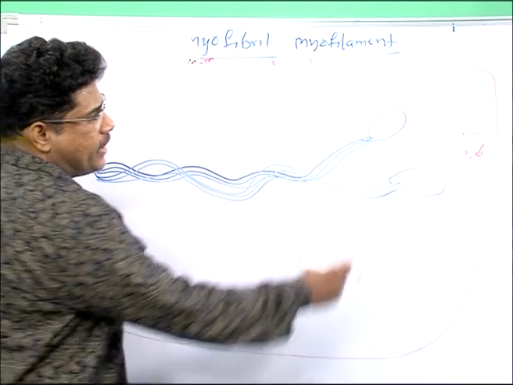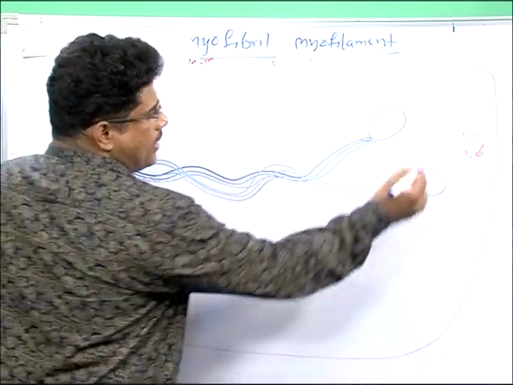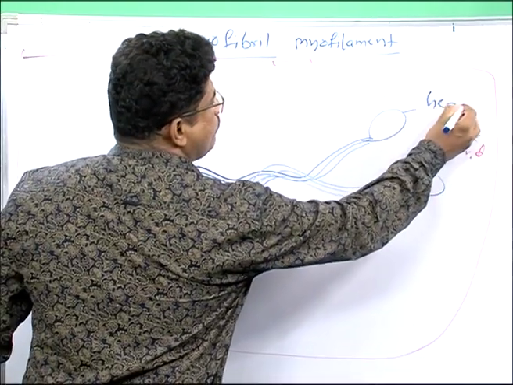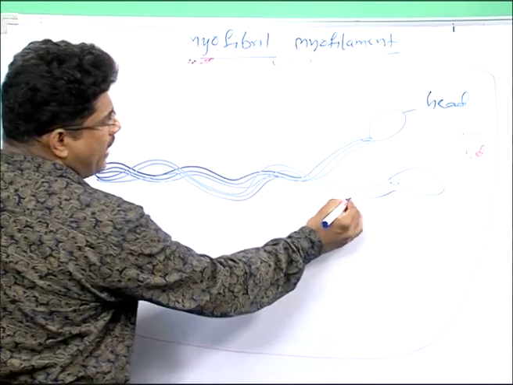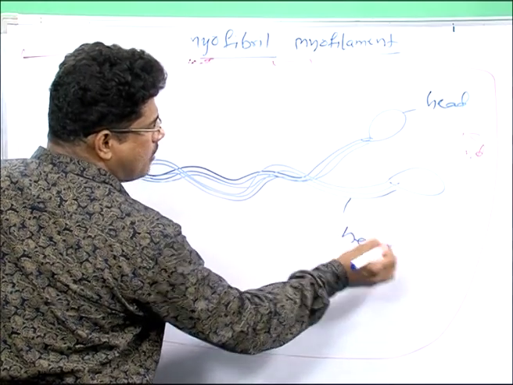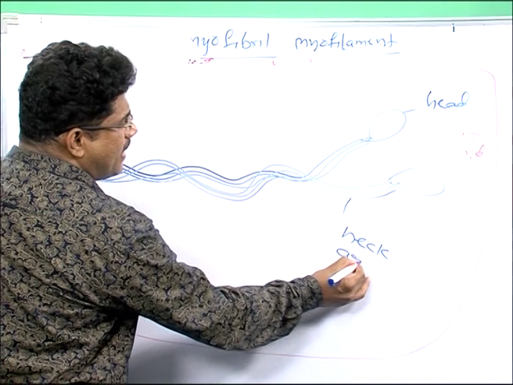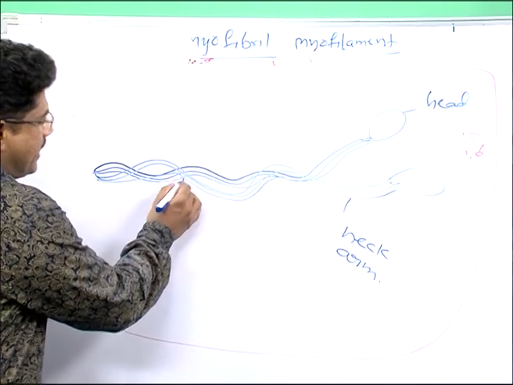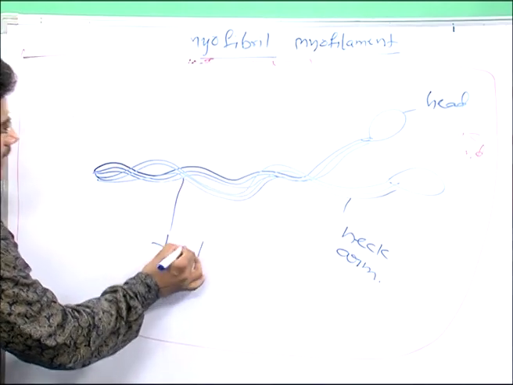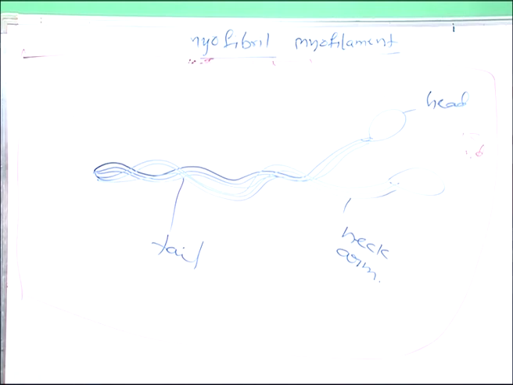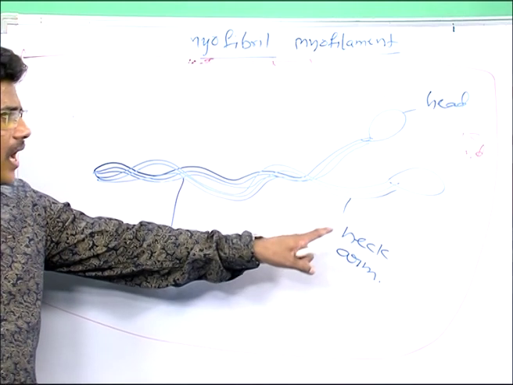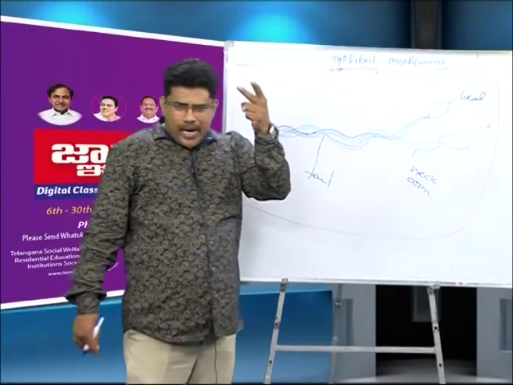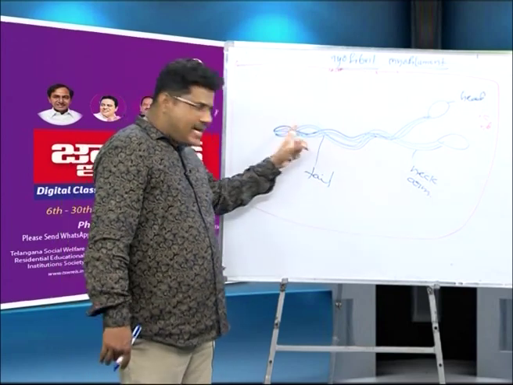In the myosin, two heads are present. Yes, this is known as the head. This is known as the neck, the second part. The neck's other name is arm. Now this is known as the tail. Three parts are there: tail, neck or arm, and head. Two heads are there, and only one tail is present.